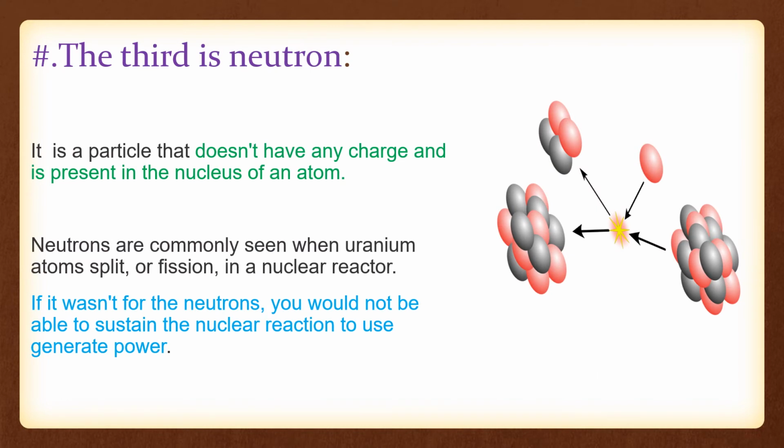This allows us to calculate how long ago the organism was alive. The third is the neutron. It is a particle that does not have any charge and is present in the nucleus of an atom. The neutrons are commonly seen in uranium, in an atom split or fission.